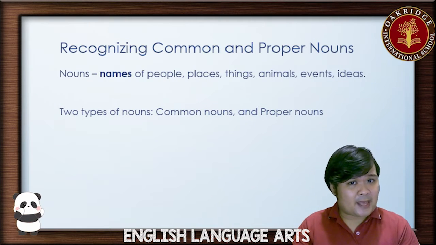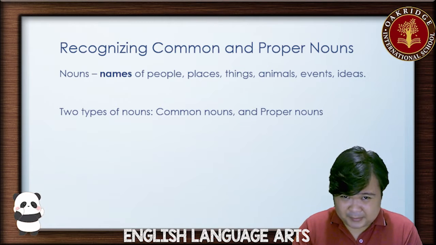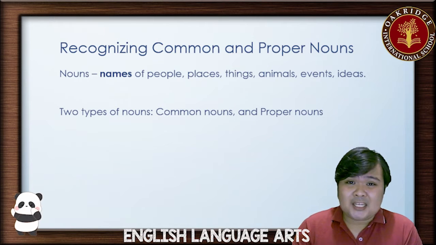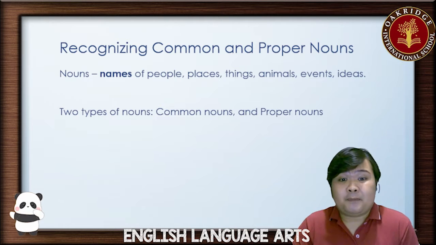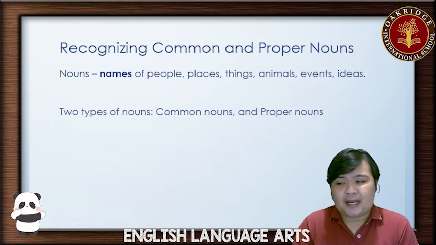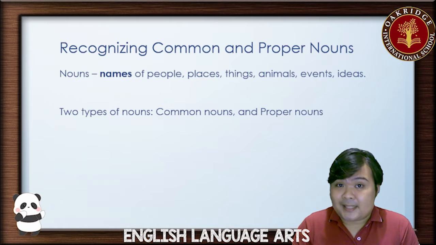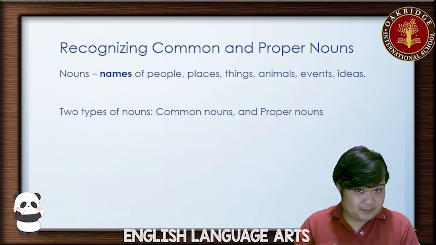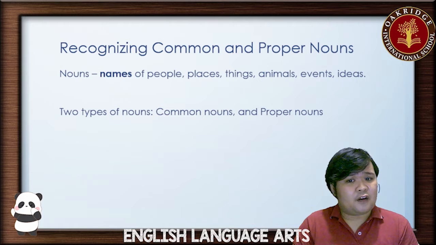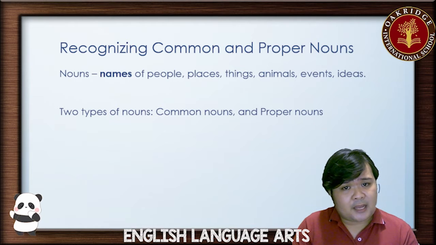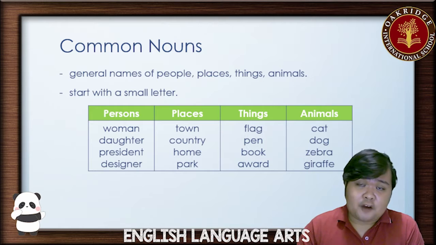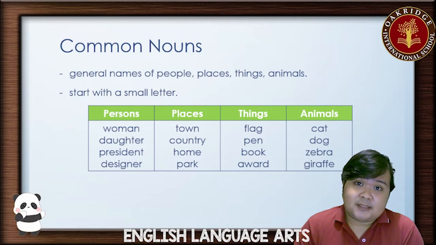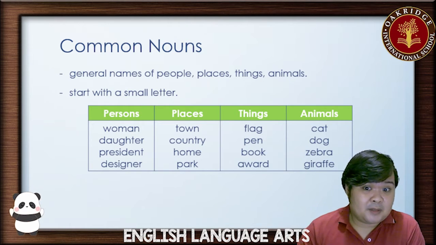Let's just review again. Nouns, again, guys, are names. To keep it simple, they are just names. If you'd like to be specific, they are names of people, places, things, animals, events, ideas. Basically, so long as they are names, they are nouns. You have two types of nouns: common nouns and proper nouns. Again, common nouns, guys, are general names of people, places, things, animals, events. They start with a small letter.